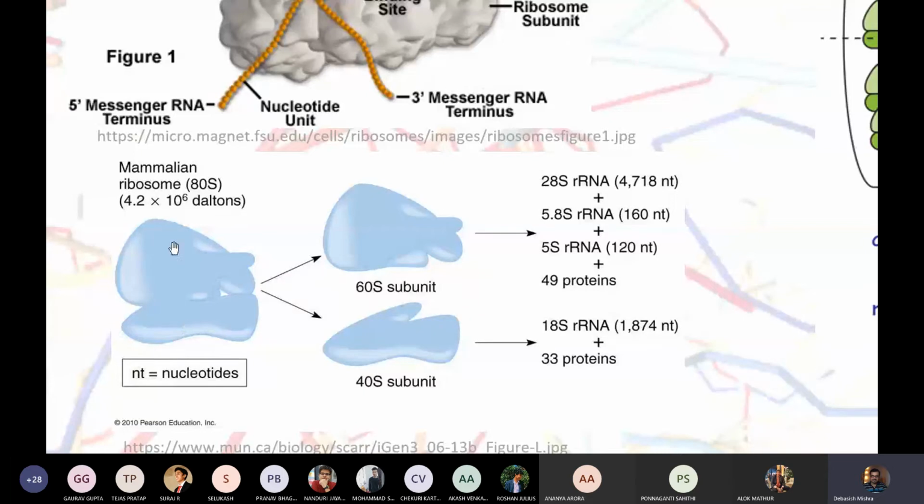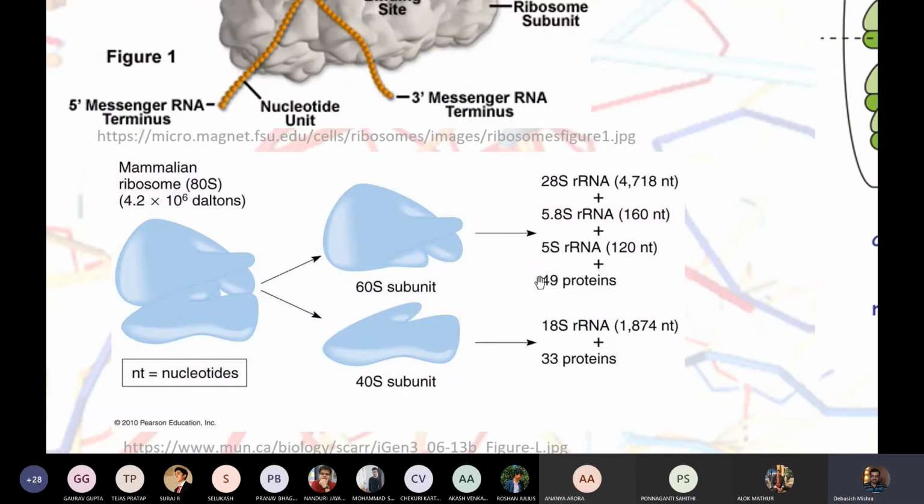As I just told you, ribosomes are made up of two subunits, 40S and 60S. This is the mammalian ribosome, 80S ribosome. Each ribosome will have the rRNA, ribosomal RNA, and protein.